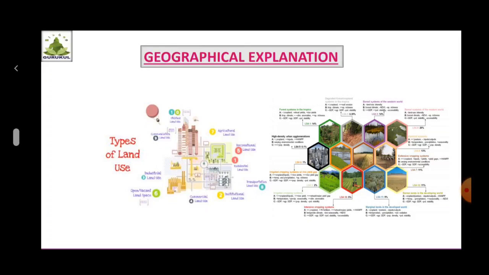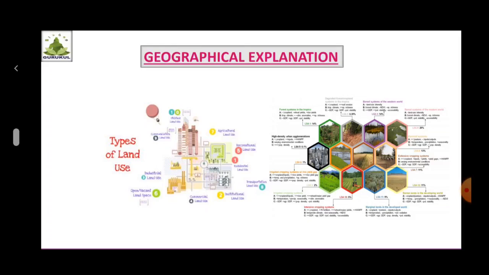Number 1, climate. Second, soil. Third, type of slope. Fourth, irrigation. Fifth, natural resources. And sixth, government policies. Now let us discuss the factors affecting land use in the urban areas.